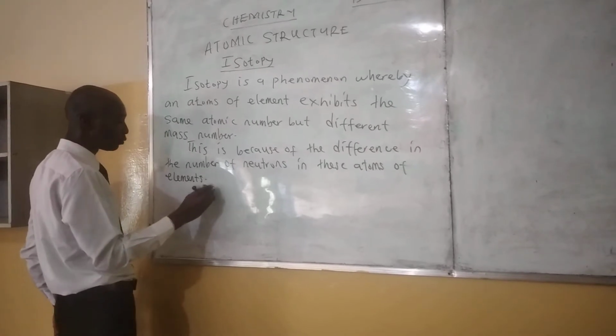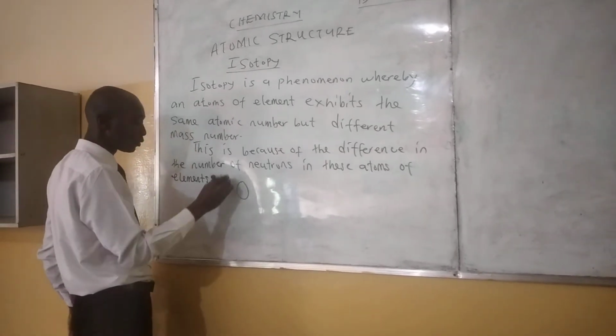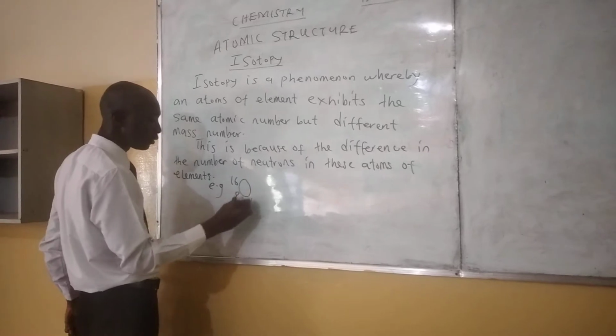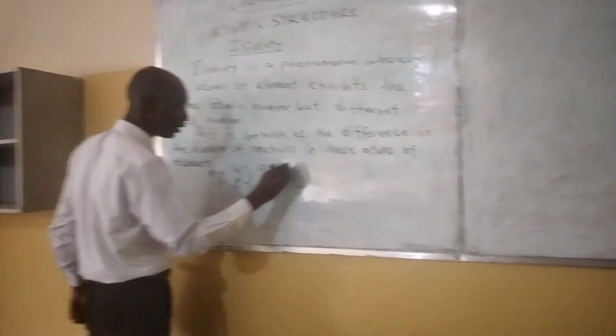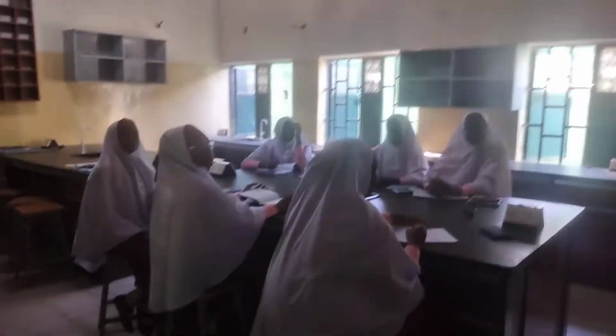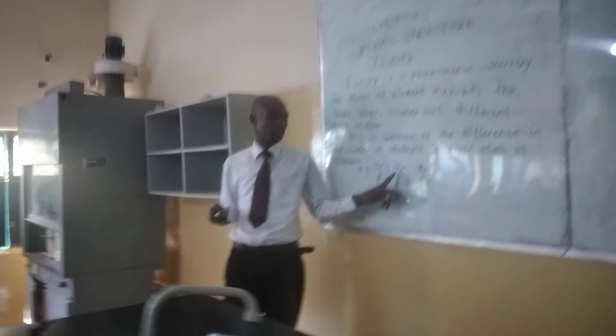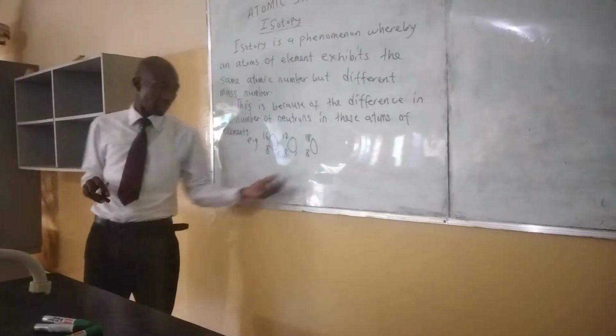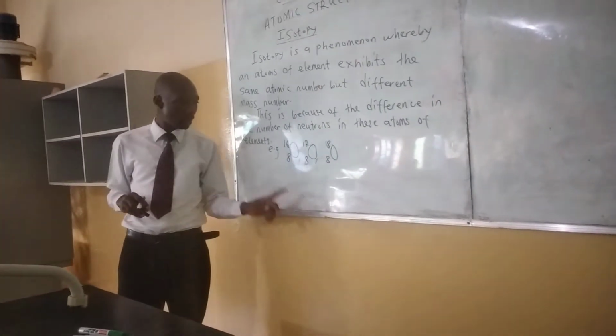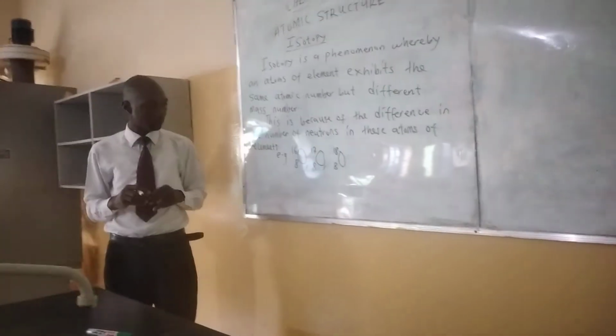For example, oxygen 16, oxygen 17, oxygen 18. Look up, everybody. We can see this as an example. Oxygen 16, oxygen 17, and oxygen 18 are isotopes of oxygen, having the same atomic number but different mass number.